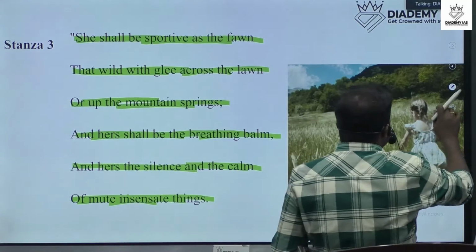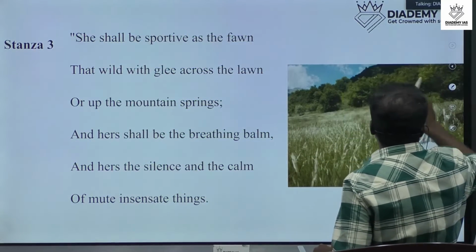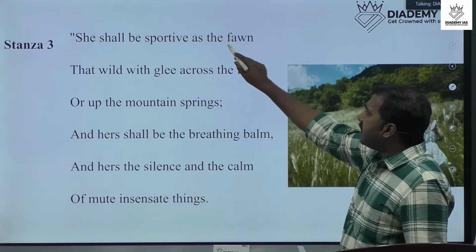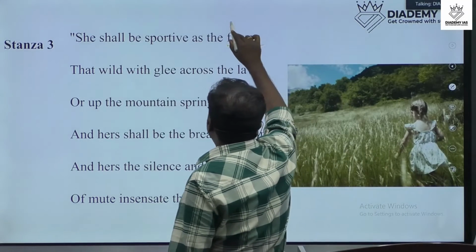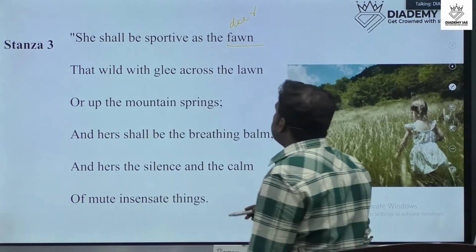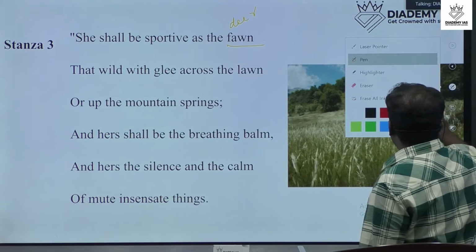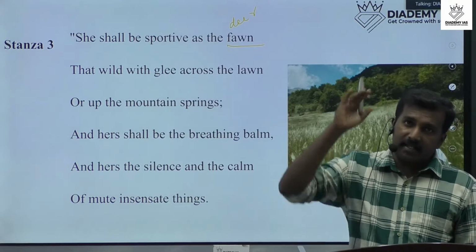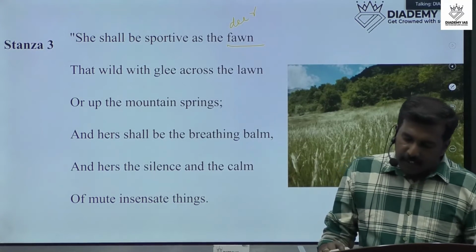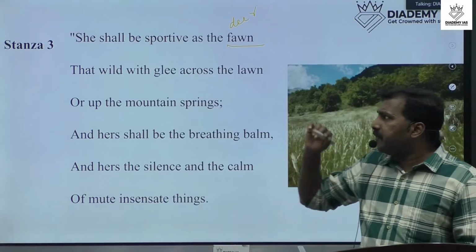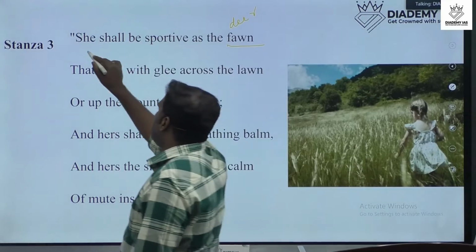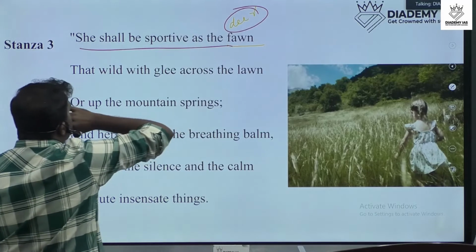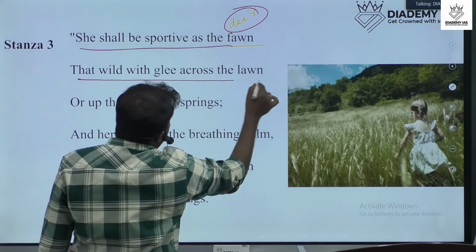Okay, so let's discuss the important meaning here. She shall be sportive as the fawn. What is a fawn? We know that it is a young deer, that means a little deer. She is sporty, that means she is playing in this land. She was playing in this land like a deer. According to the poet, Lucy was active, active like a little deer.